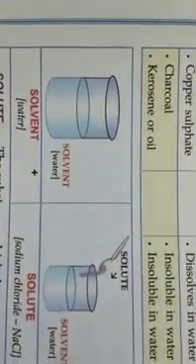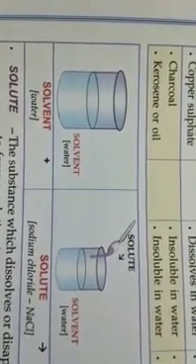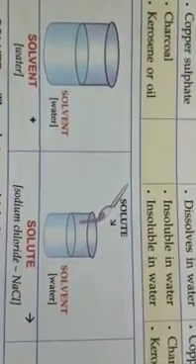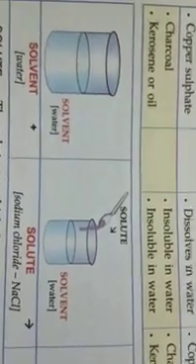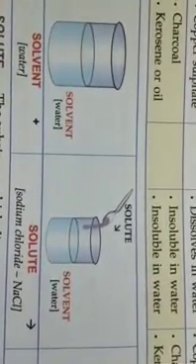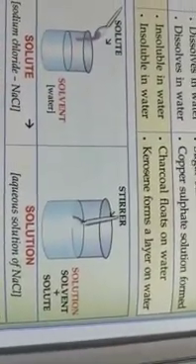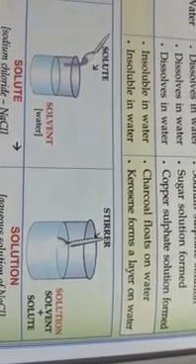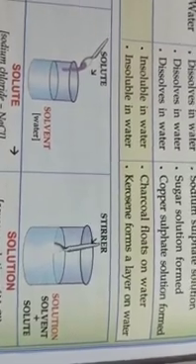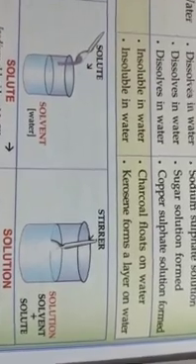See, when we add something in water, then water is termed as the solvent, and the things like common salt or sugar which are added in lesser quantities are called solute. Then when the solute is mixed in solvent, the resulting mixture is called a solution. When you see your mother preparing lemonade, she stirs the mixture so that the solution forms faster.